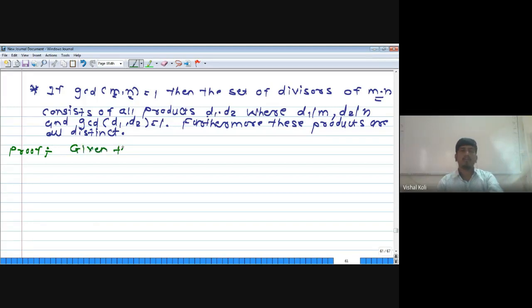That is, we have to choose all those integers m and n having GCD equal to 1 only. Okay, so here GCD of m and n will be equal to 1.